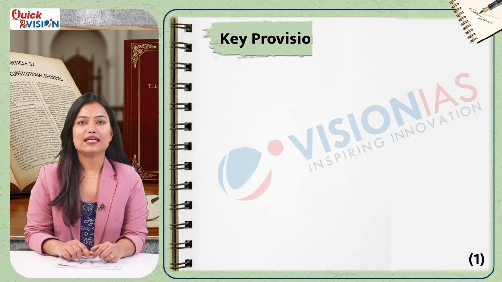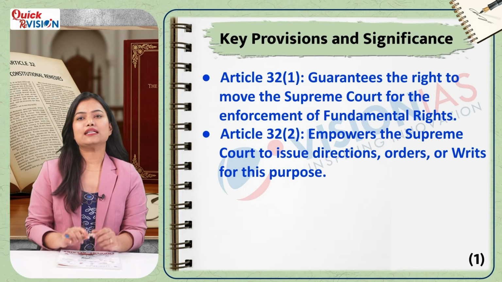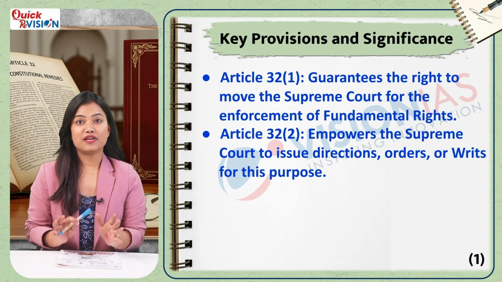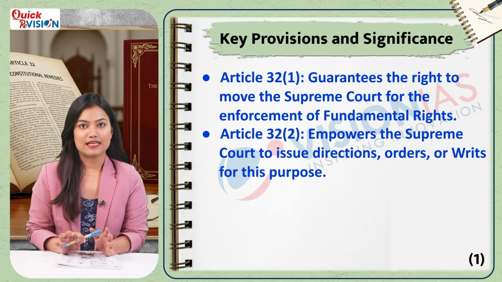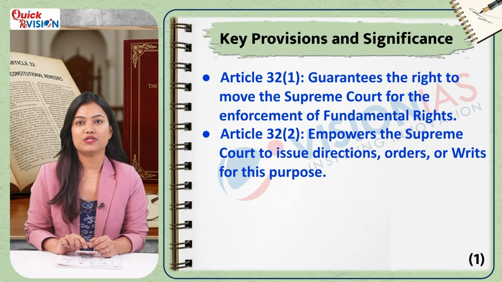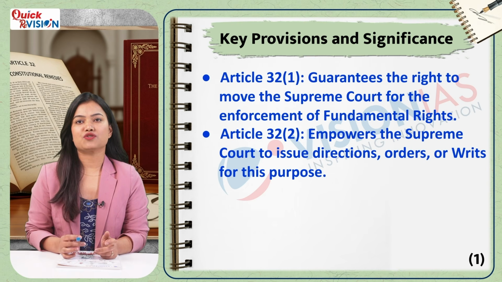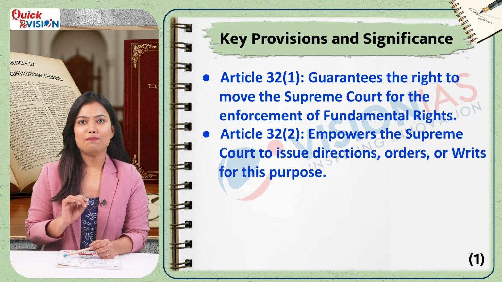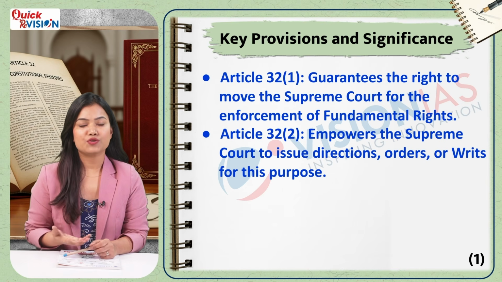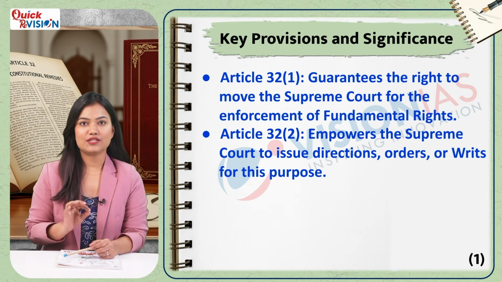Key provisions and significance. Under Article 32, any person whose fundamental rights have been violated has the right to move the Supreme Court directly. This article empowers the Supreme Court to issue directions, orders, or writs to enforce these rights. While Parliament can empower other courts to issue writs, it has not done so yet.